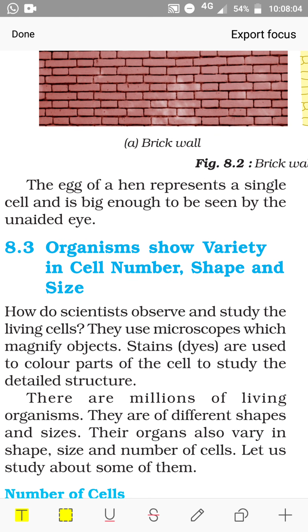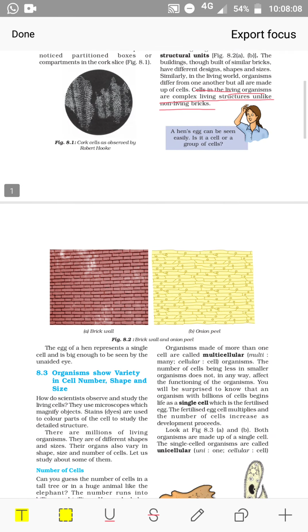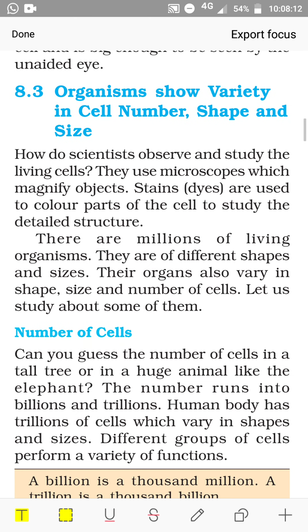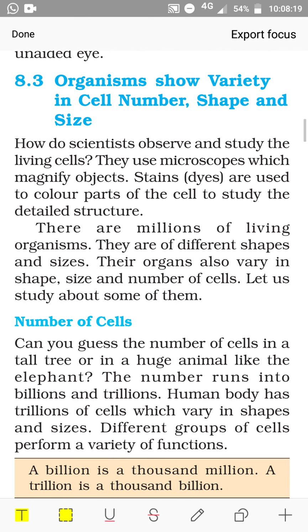There are millions of living organisms. They are of different shapes and sizes. Their organs also vary in shape, size and number of cells. Let us study about some of them.